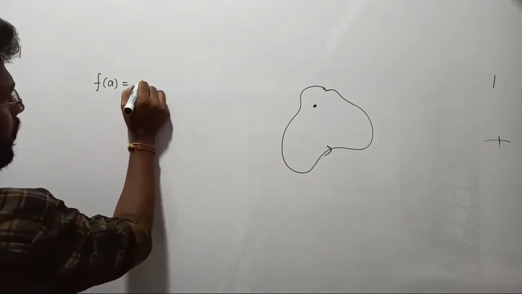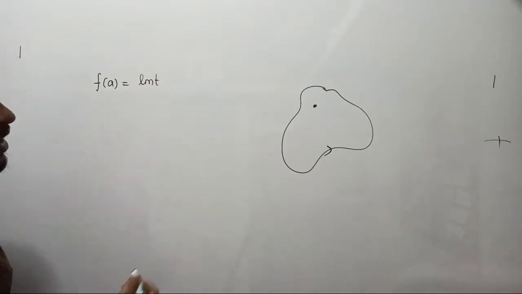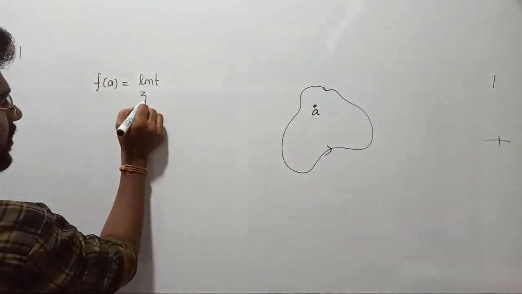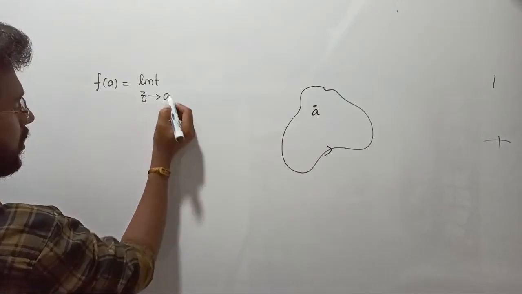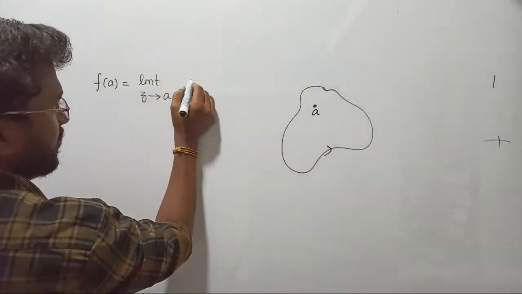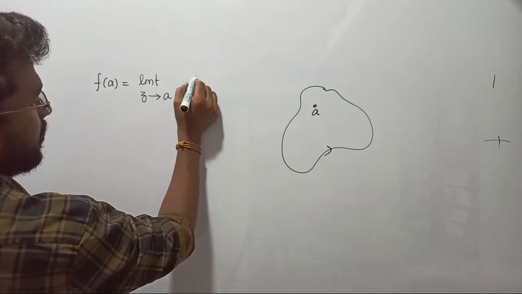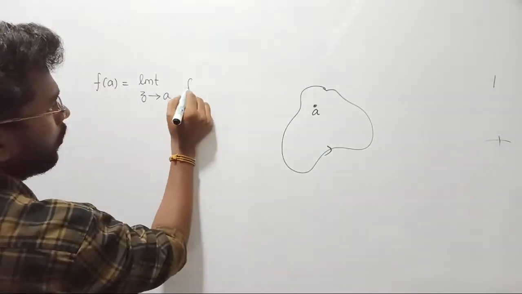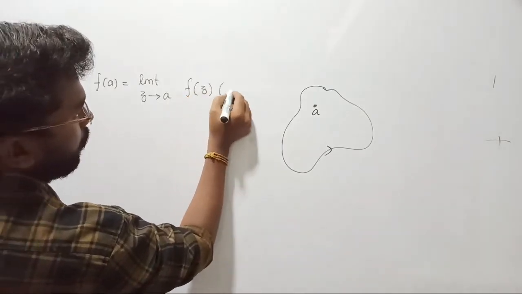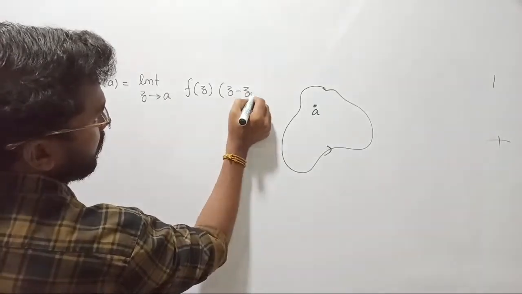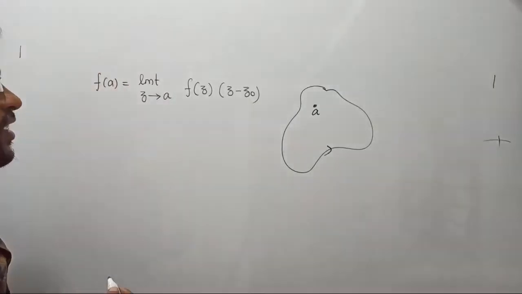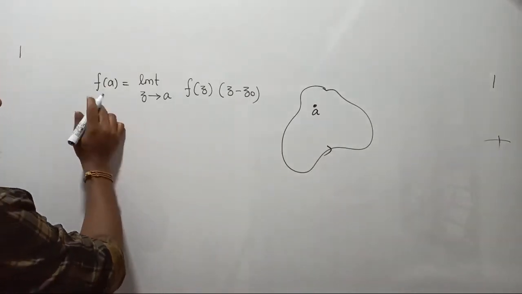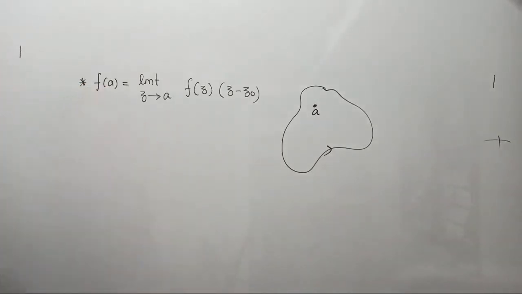So f of a can be calculated as the limit, where your selected pole value is a, such that z is approaching a. We consider the function: we just have to remove that pole from the whole function f of z, so we multiply by z minus z naught, that's all. That is how we are calculating the value of the coefficient of 2 pi i when we have a single pole.